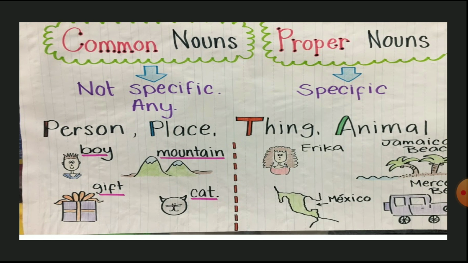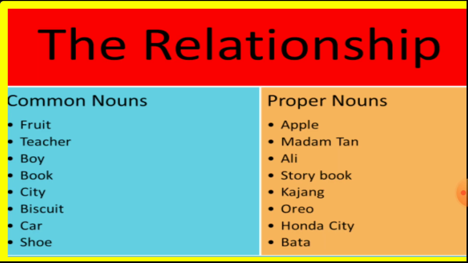Similarly, place. Place can be anything. It can be a road, it can be a building, it can be just a city. When we start naming those places, it becomes a proper noun. For example, when I name the street, suppose I just say that it is Rajeshwari Nagar. That means I am talking about a particular area. When I say Mysore city, it is not just any city. It is the Mysore city. So it becomes a proper noun. So common nouns and proper nouns share a good relationship among them.